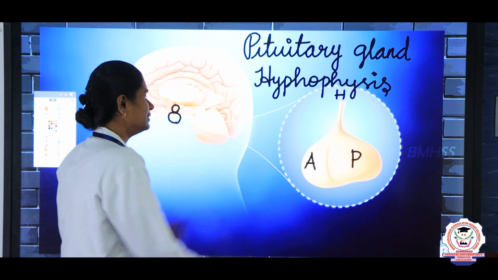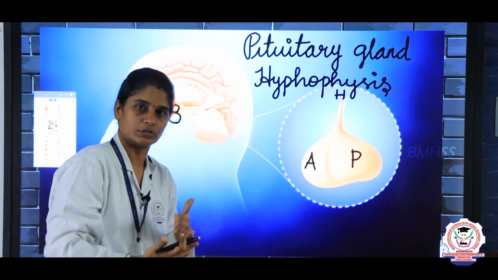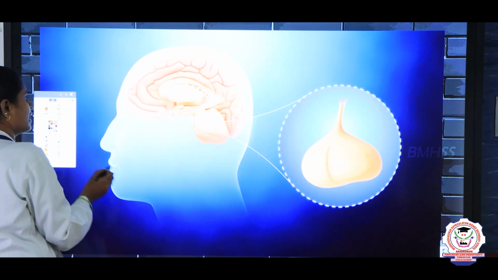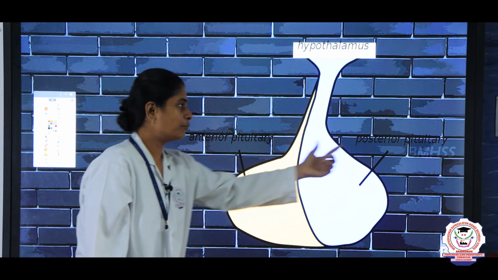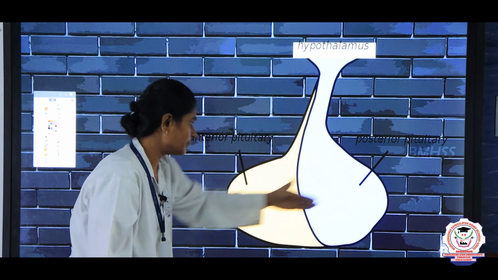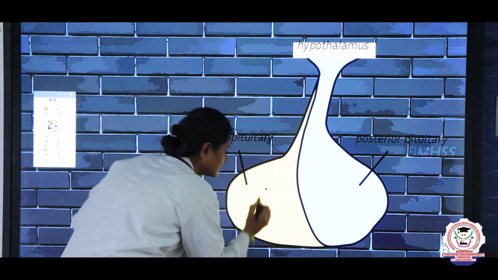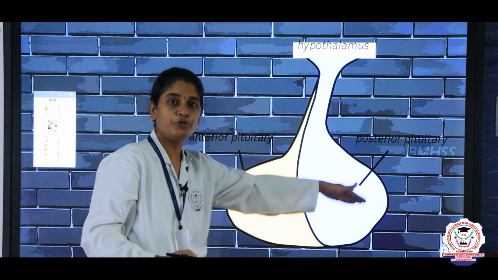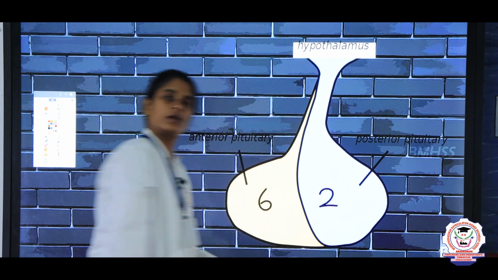These two lobes produce hormones. So what are the hormones produced by the pituitary gland? The anterior pituitary produces 6 hormones, and the posterior pituitary, that is the neurohypophysis, produces 2 hormones.